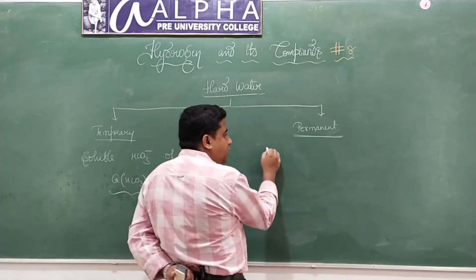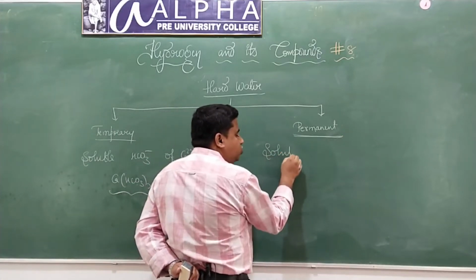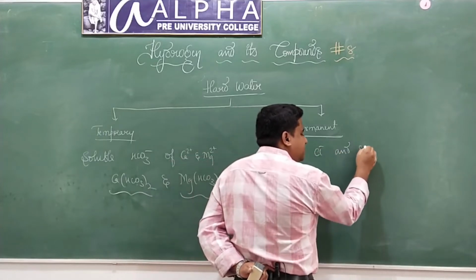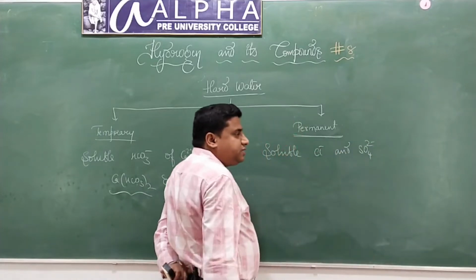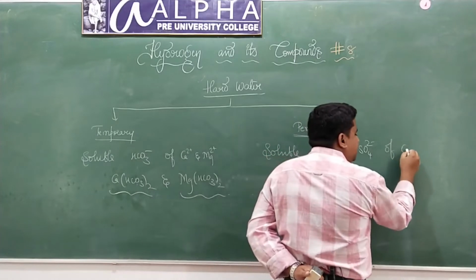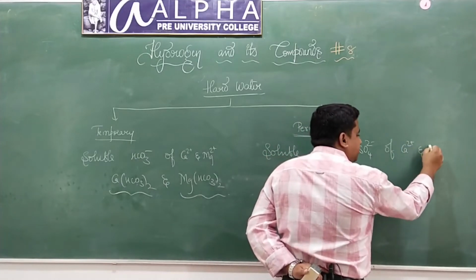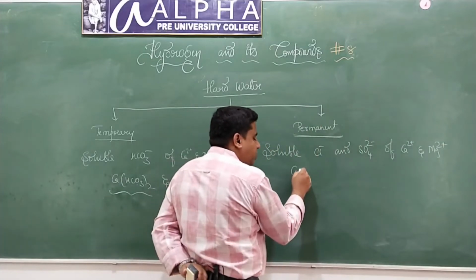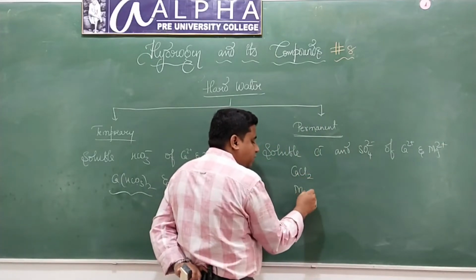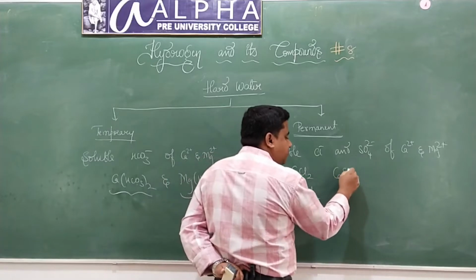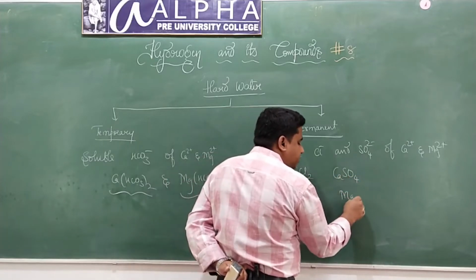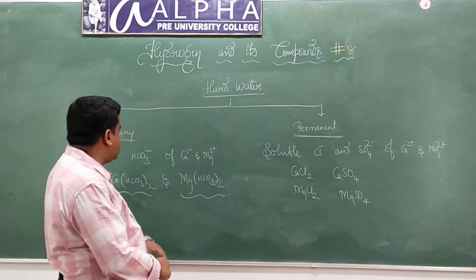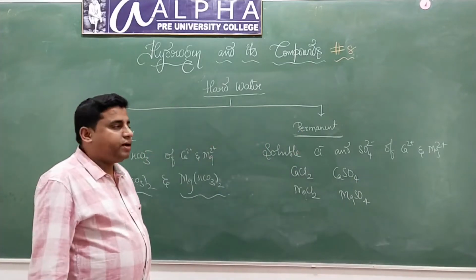Permanent hardness is due to the presence of soluble chlorides and sulfates of calcium and magnesium, that is, calcium chloride, magnesium chloride, calcium sulfate and magnesium sulfate, isn't it? So this is temporary hard water and that is permanent hard water.